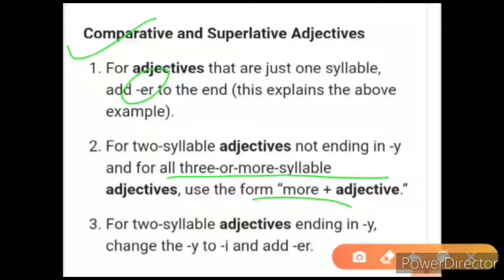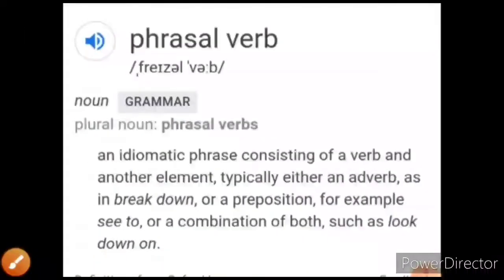More beautiful, most beautiful, because beautiful has 3 syllables. Now honest has 2, so more honest, most honest. You're not going to say honester and honestest, no, more honest and most honest. Now another important point over here is point number 3. For a 2 syllable adjective ending in y, you are going to change the y into i, and you're going to use ier or iest.